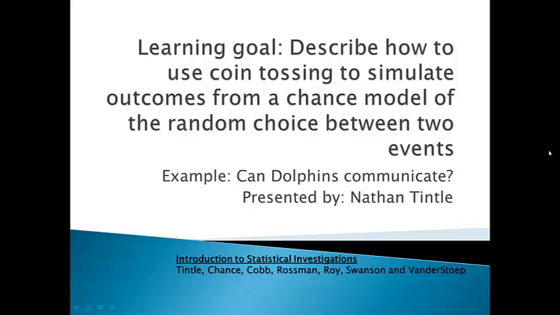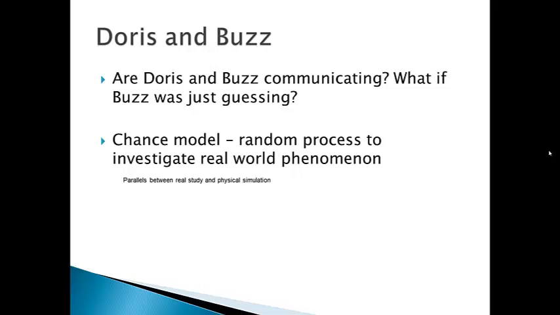In this Learning Goal video, we're going to talk about how to use coin tossing to simulate outcomes from a chance model. We're going to use the Can Dolphins Communicate example to motivate this discussion. Are Doris and Buzz really communicating? When Buzz pushes the correct lever 15 out of 16 times, what does that really tell us about the ability for Doris and Buzz to communicate which lever to push?